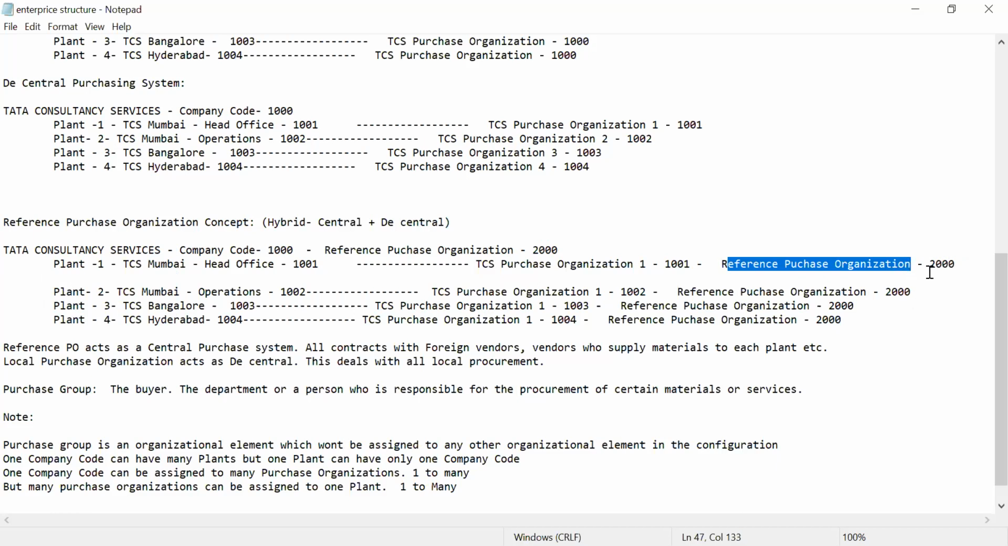So that now I will get a discount, right? So that whenever the same material will be procured for all the 4 plants, then I will use this reference purchase organization. Or else, as usual, these people are using this separate purchase organization, plant specific, for the remaining materials.